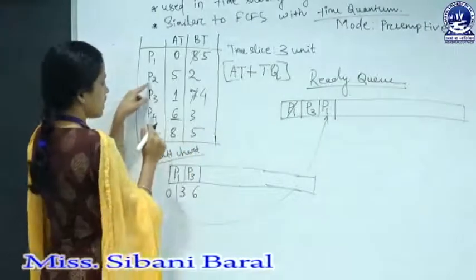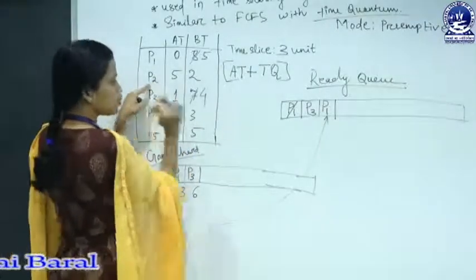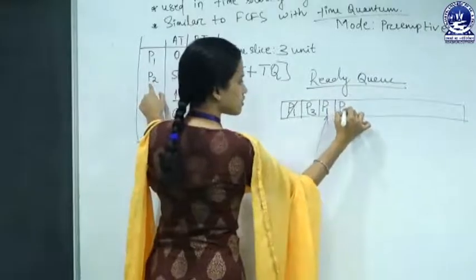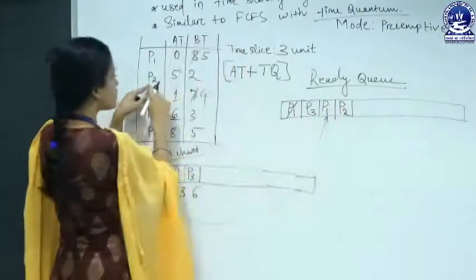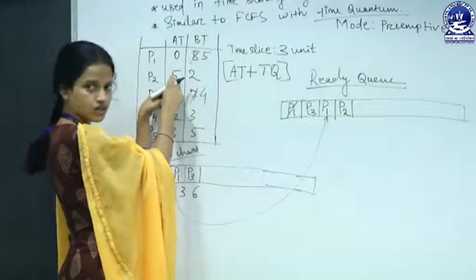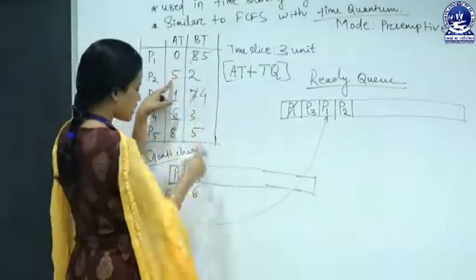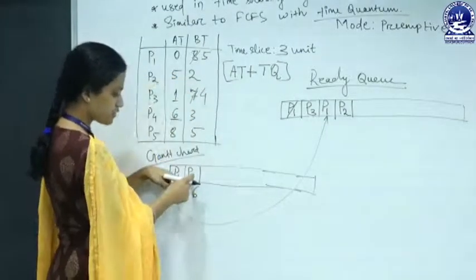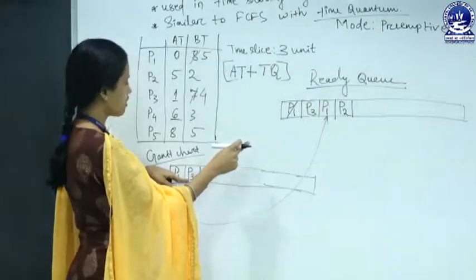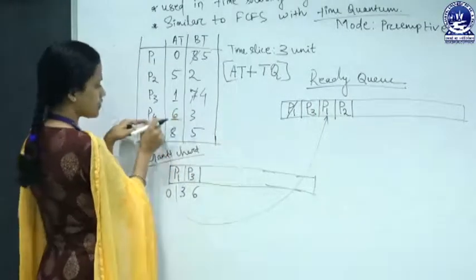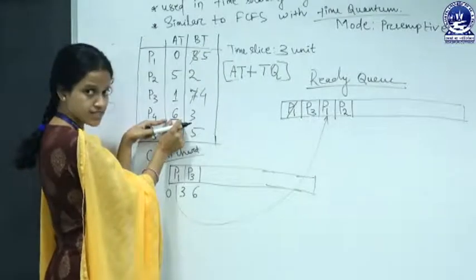So we put P2 first, because P2 arrived first at 5 milliseconds.